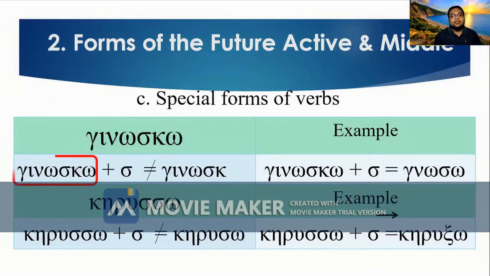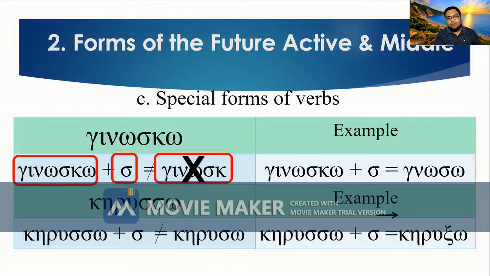Let's try the word ginōskō. Ginōskō means I know. So for ginōskō, what shall we do? When you add sigma, it does not become ginōsksō, no? So you don't add s and more s's. It becomes erratic, you know? So in the Greek, that is wrong.